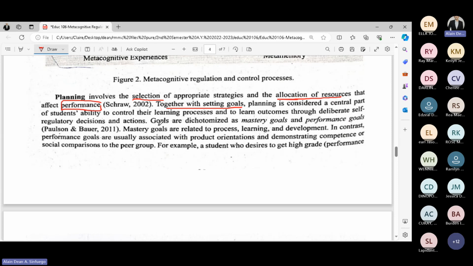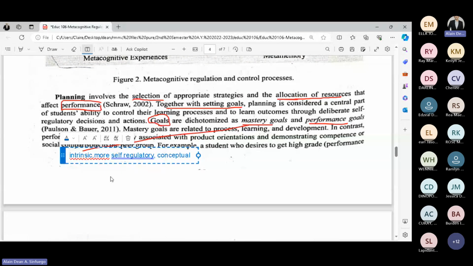Goals. When we say goals, it is divided into two, mastery and performance. Now, hear me out. It's very important. What are the characteristics of mastery and performance? When we say mastery, here are the characteristics. First is intrinsic. Next, it is more self-regulatory. Third, there is the idea of conceptual change.